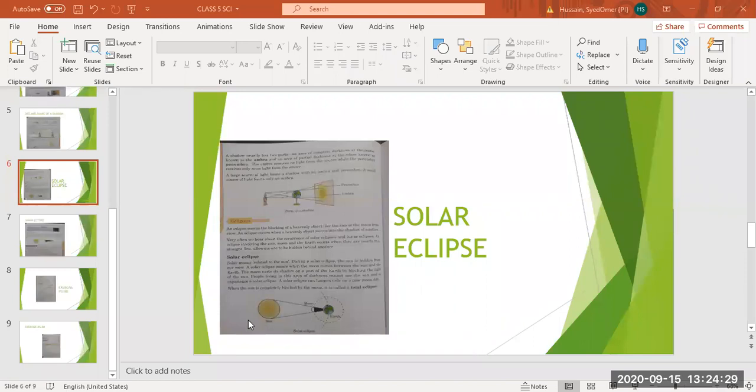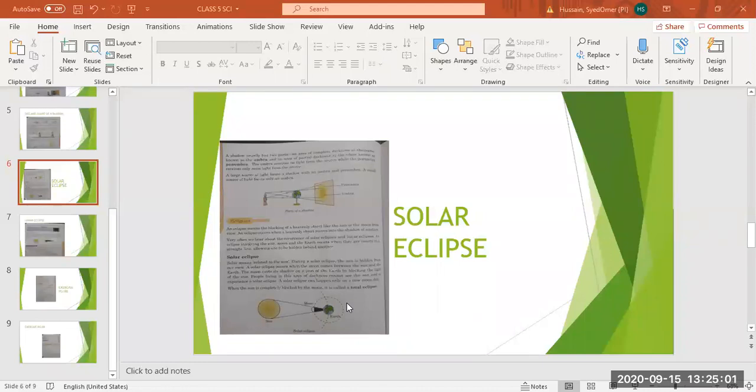In this way, the light of the sun which is falling on the earth, now it will fall on the moon, and because the moon is an opaque object, it will not let the light cross towards the earth. So it will block the light, and we have studied whenever light is blocked by an opaque object, it forms a shadow behind it. If the light source is in front, the shadow is formed behind.